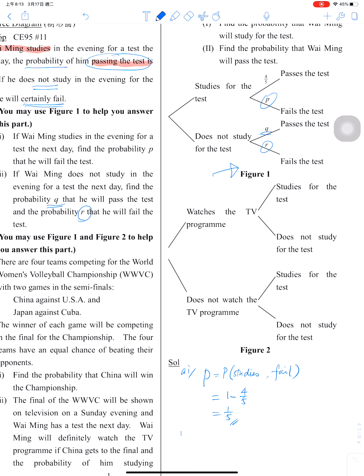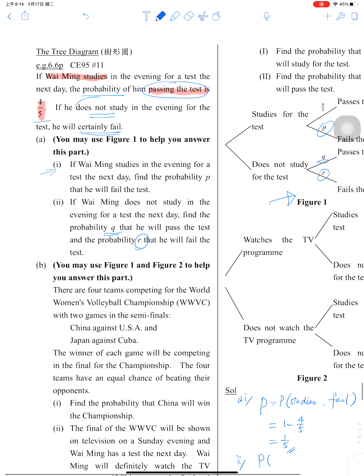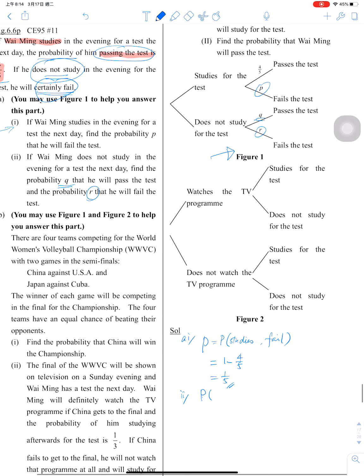Then how about A2? It told you already, does not study, certainly fail. So not study, all right, like this, does not study, then fail.